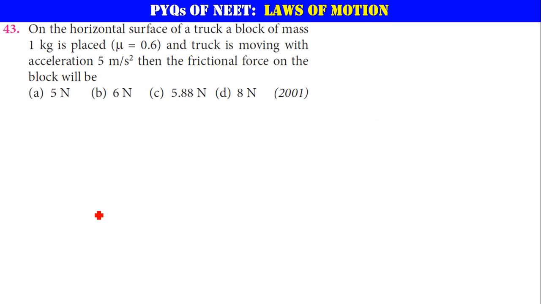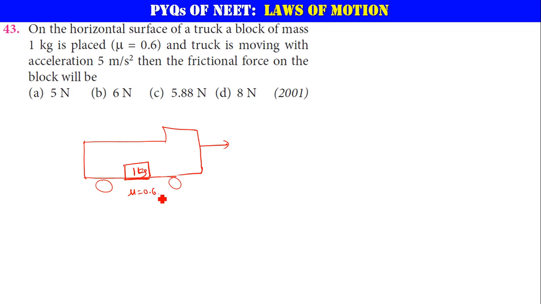Next, on the horizontal surface of a truck, let's consider there is a truck here. Okay, the truck is actually moving in this direction. On the horizontal surface of a truck, a block of mass m, a mass of 1 kg, is placed. Now the coefficient of friction between these two surfaces is 0.6 and the truck is moving with an acceleration of 5 meters per second square. Okay, the frictional force on the block will be. So this is a very nice question. Let us have a look at this.